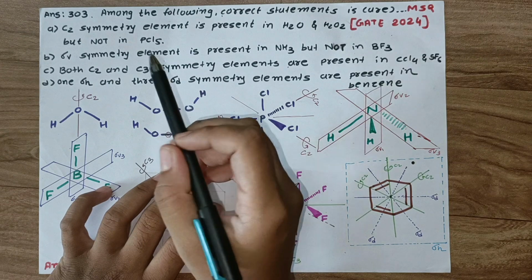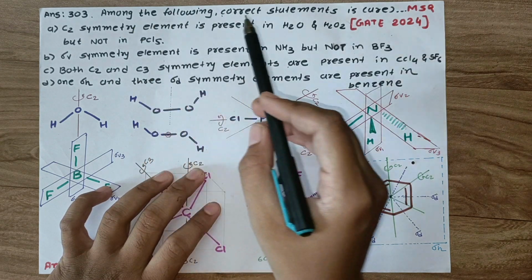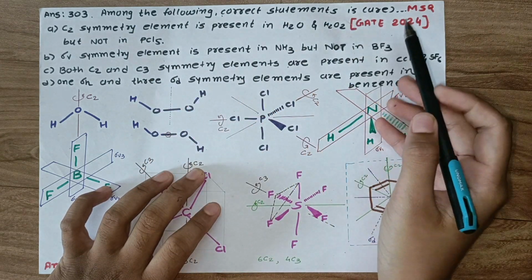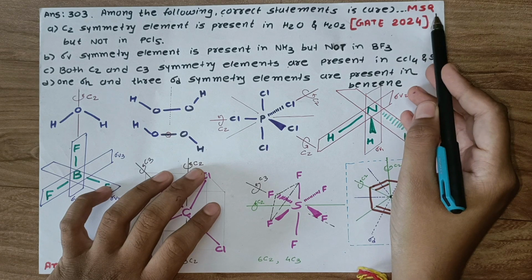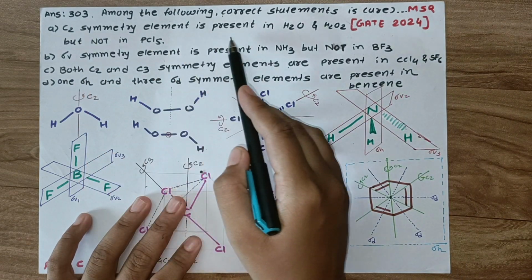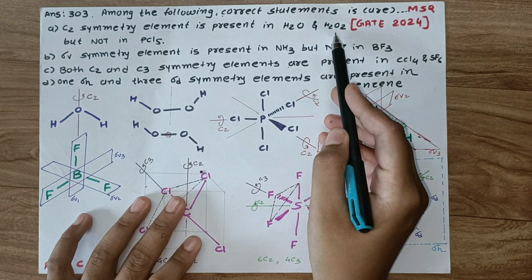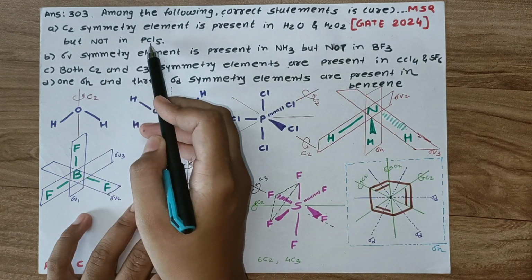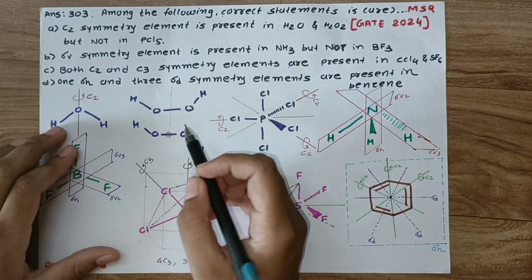Hello everyone. Our today's question is: among the following, the correct statement is or are. This is a multiple select question. Our option A is that C2 symmetry element is present in H2O and H2O2 but not in PCl5. So let's check this option.